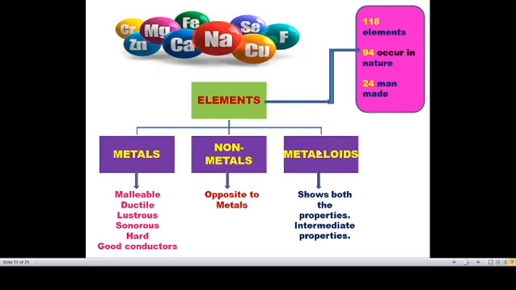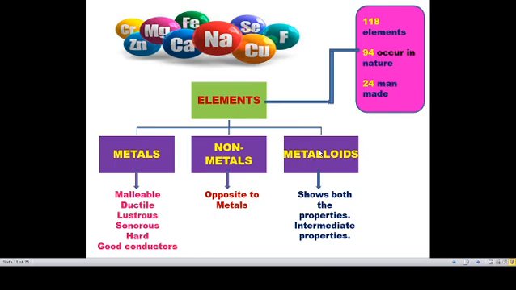So how many elements are in our world? There are 118 elements. 94 elements occur in nature, so naturally we can obtain those 94 elements, and 24 are artificial, that is man-made elements. Elements are further classified into metals, non-metals and metalloids. Metal means iron, copper, aluminum, zinc, silver, gold, platinum, chromium.